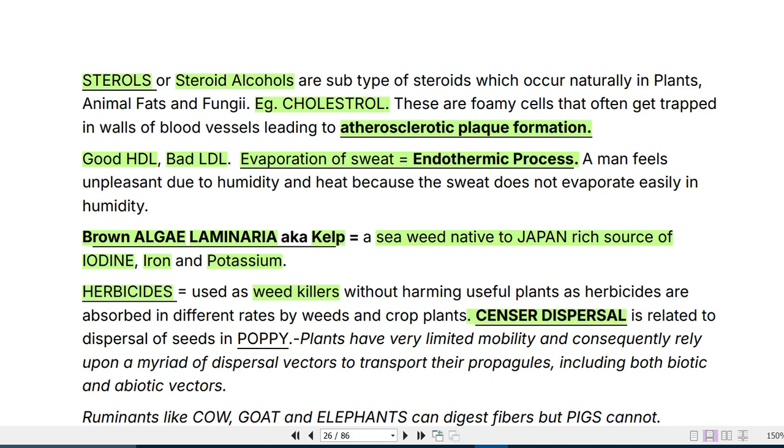Censor dispersal is related to dispersal of seeds in poppy. Plants have very limited mobility and consequently rely upon a myriad of dispersal vectors to transport their propagules, including both biotic and abiotic vectors. Dispersal of seeds in the poppy plant is done through the censor dispersal technique.